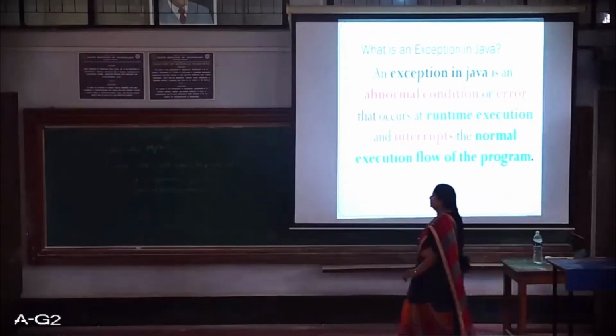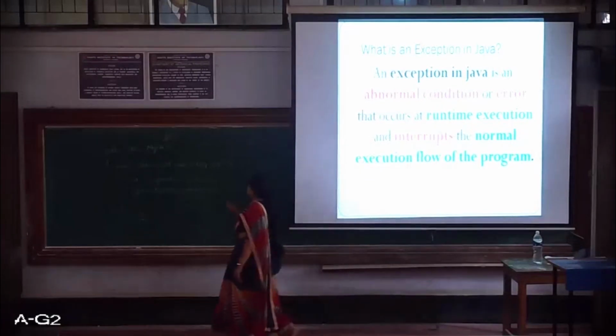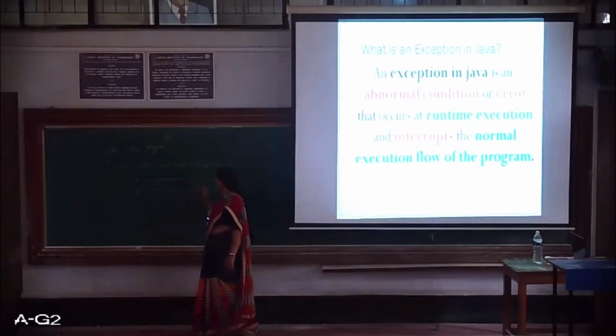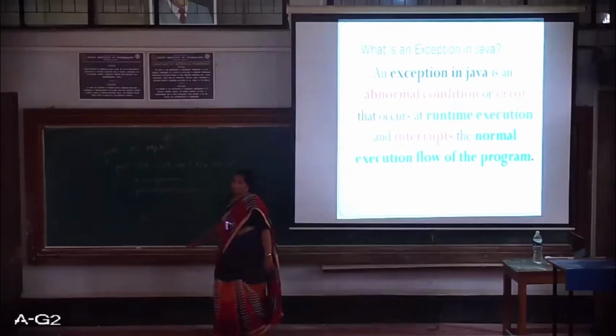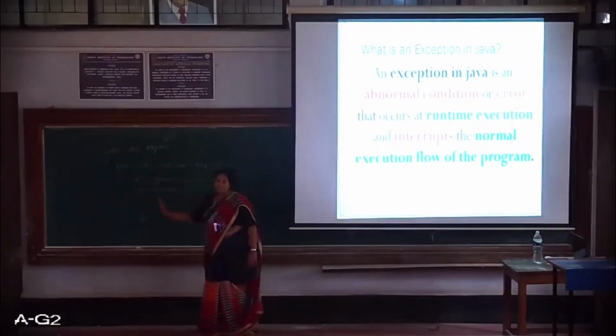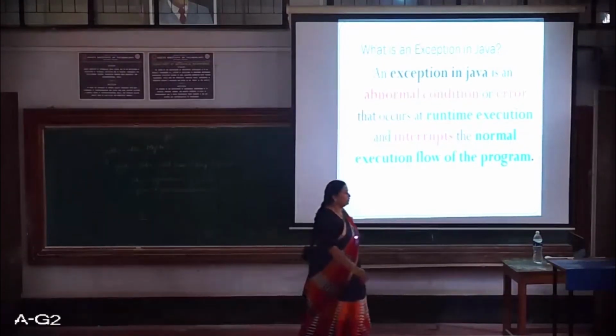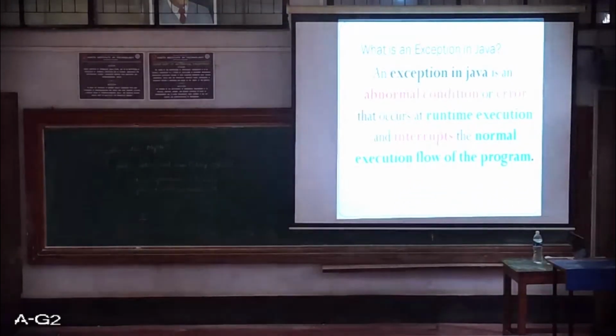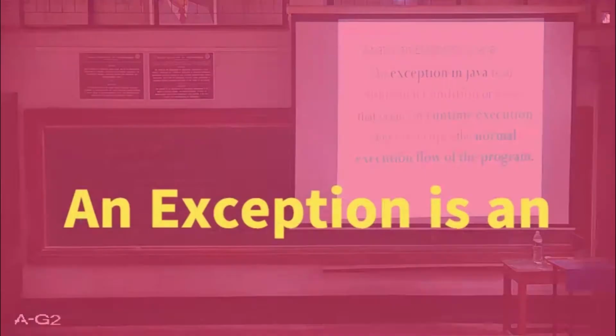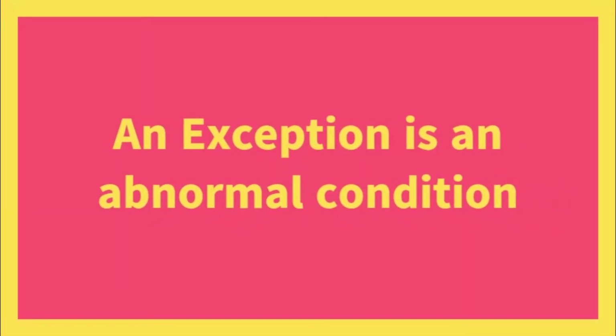So here you can see that we tried printing the number which is located at the 10th place, which is not stored. That means we have not allocated so many numbers in the array. So such examples show that an exception is an abnormal condition that occurs at runtime.